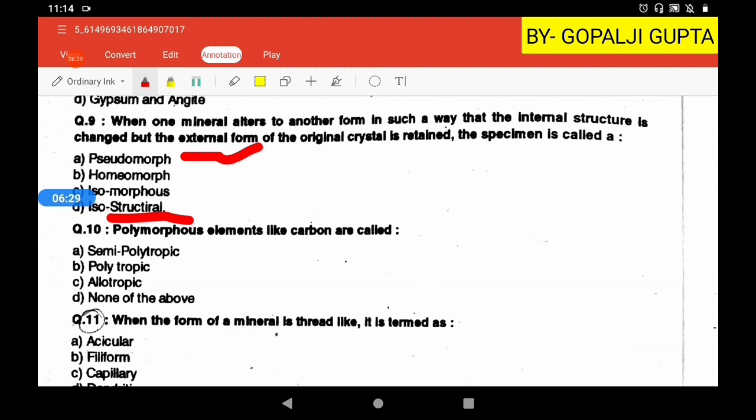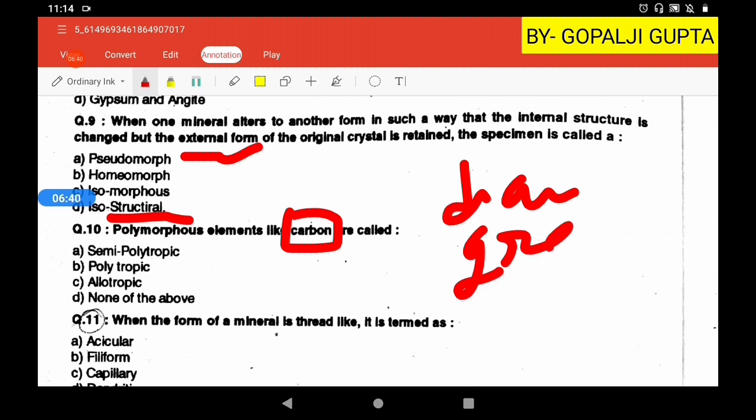But whenever we talk about carbon, you know that there are two forms, diamond and graphite. Diamond and graphite both have the same chemical composition, that is carbon, but they have different atomic structure or different appearance.